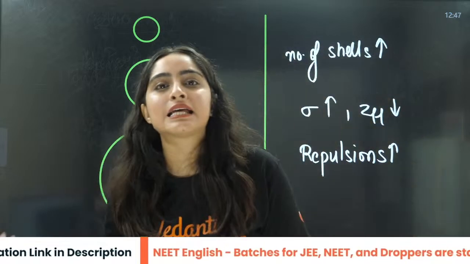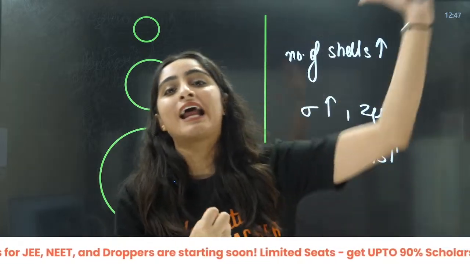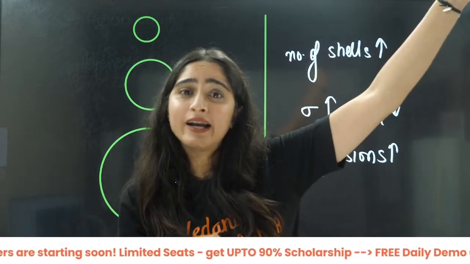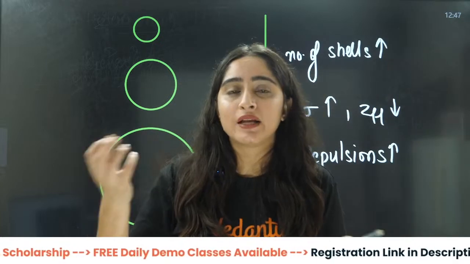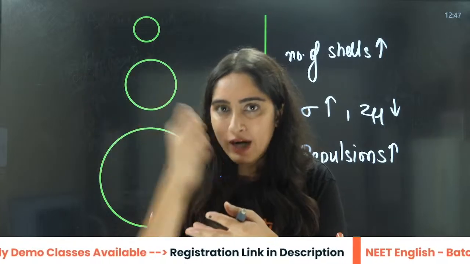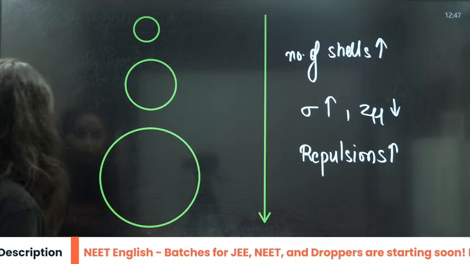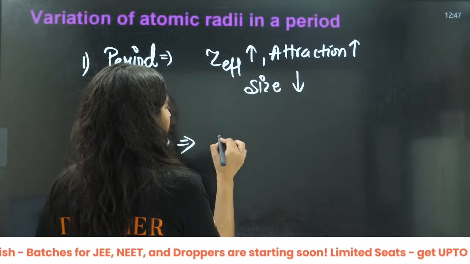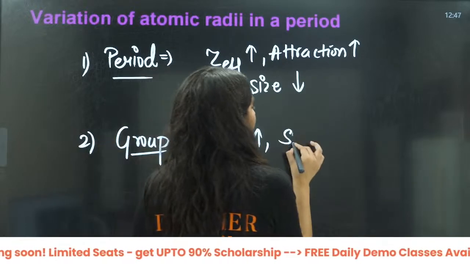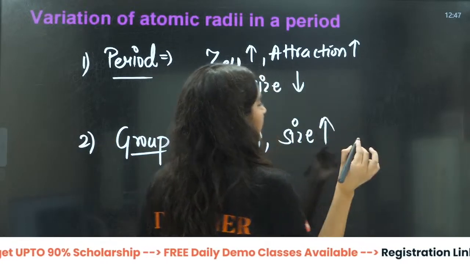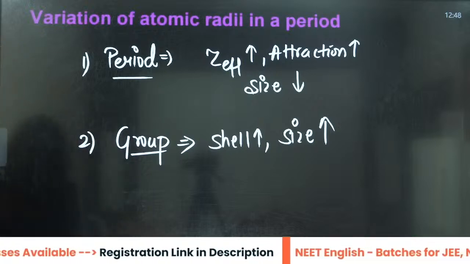So that is why the valence are increasing. When the valence is increasing, then what will happen? It will be very difficult for the nucleus to attract the outermost electron, right? Heroine and hero will not meet in this movie. So what will happen? The nucleus is not going to attract it. That is why there will be an increase in the size. So down the group, the number of shells is going to increase, that is why the size is going to increase here, right?